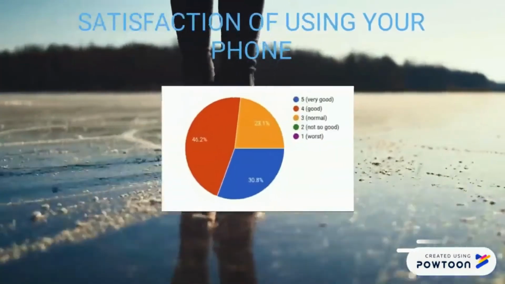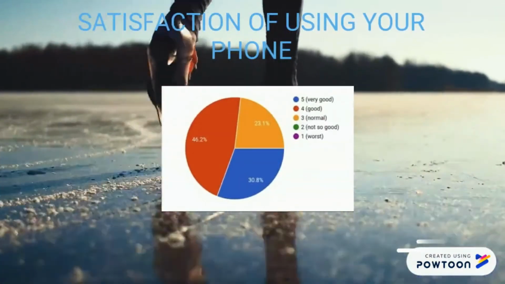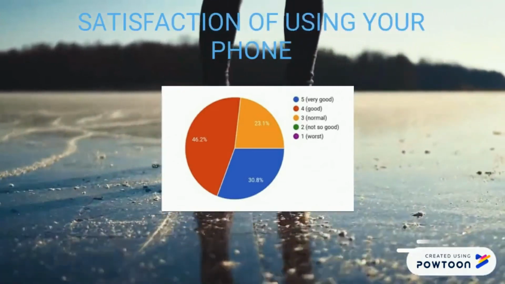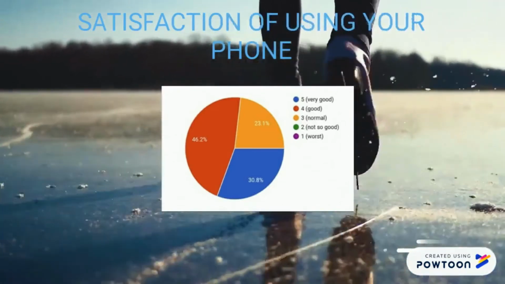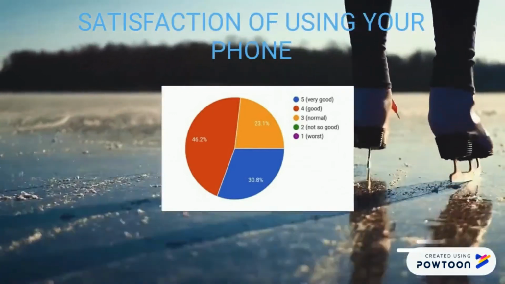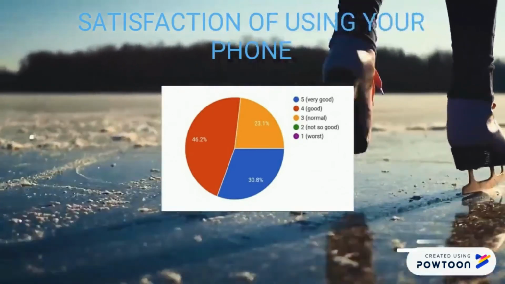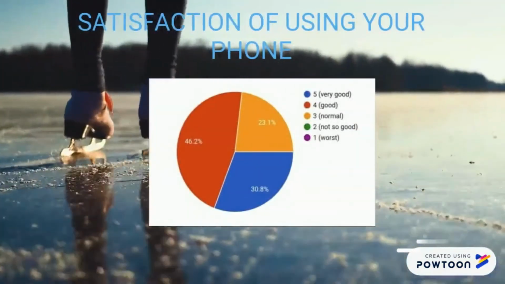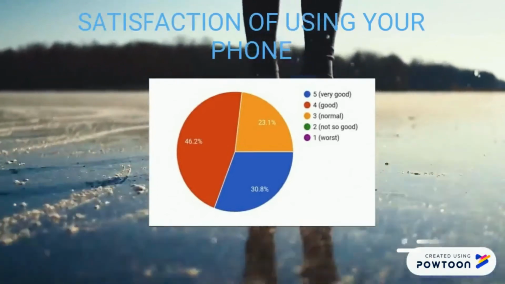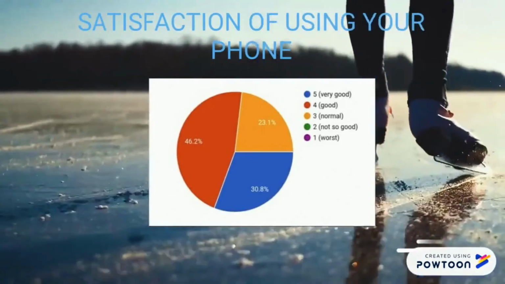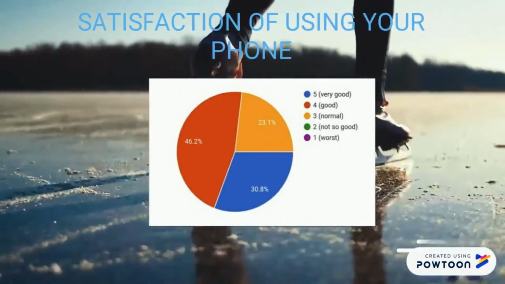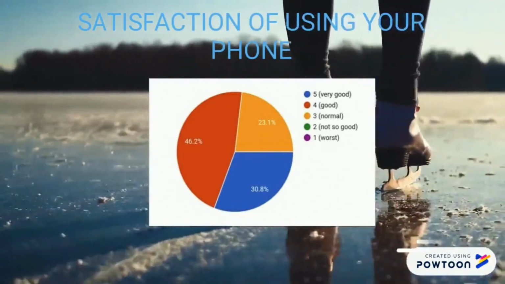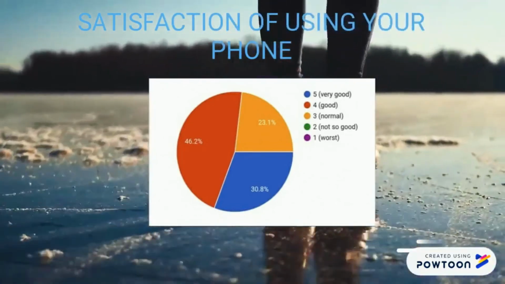Satisfaction of using the phone. This question belongs to the qualitative distribution. From this graph, we can see that 46.2% of UPSI students have rated their mobile phone as 4, which is good. Next, 30.8% of UPSI students have rated 3 for their satisfaction with their mobile phone, which is very good. Finally, 23.1% of UPSI students have rated normal for their satisfaction with their mobile phone, which is normal.